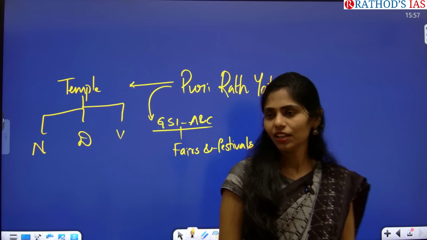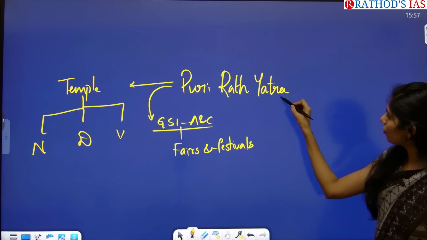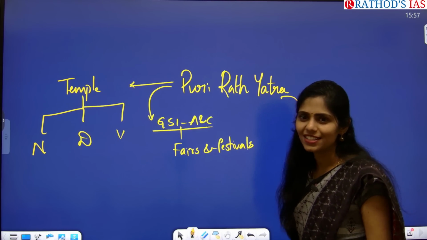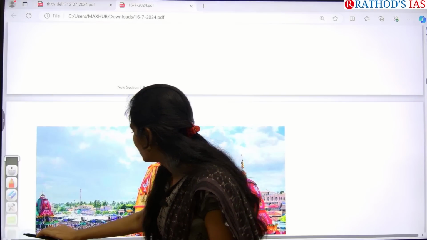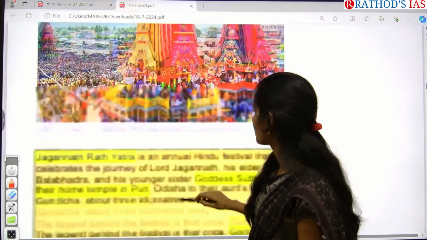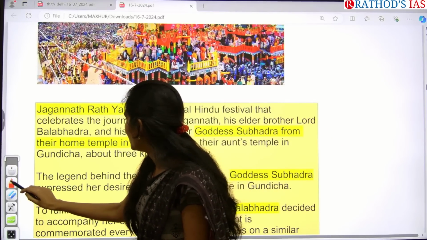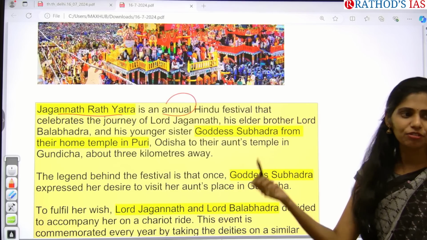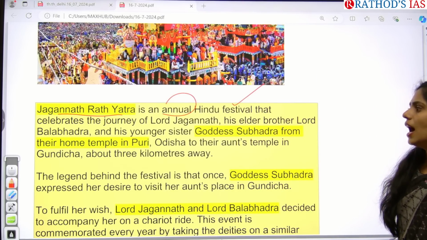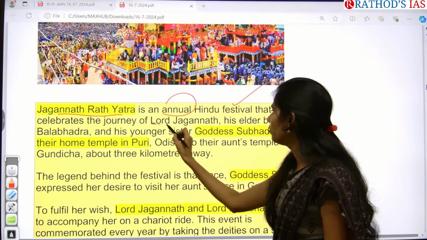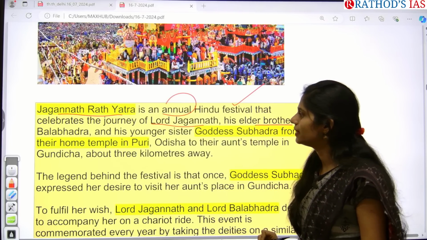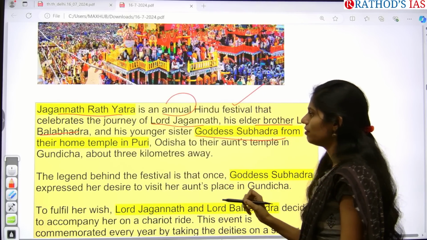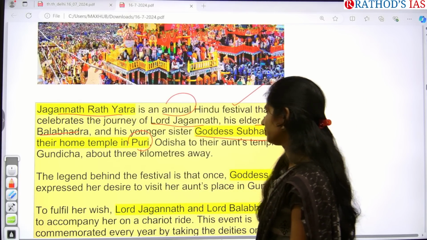Okay, and whenever you are studying about any temple, you have to see who built that temple and during which kingdom or which dynasty they developed that. From that point of view also you can expect questions. So here, Jagannath Rath Yatra is an annual Hindu festival. Annual means every year we have this festival, and we celebrate the journey of Lord Jagannath and his elder brother Balabhadra, and sister goddess Subhadra from their home temple in Puri.